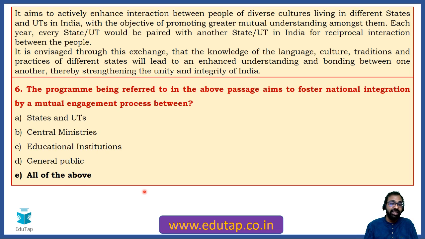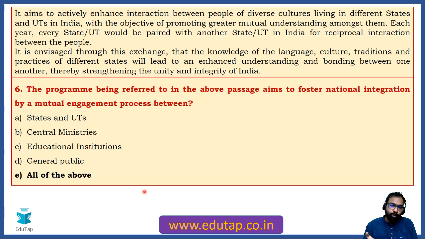The correct answer is E. That is all of the above. So it is not only between the states and UTs. So that mutual engagement process is to take place between states and UTs, also central ministries, also the educational institutions, and also the general public. So all these 4 stakeholders are involved in this particular program, that is Ek Bharat Shresth Bharat.